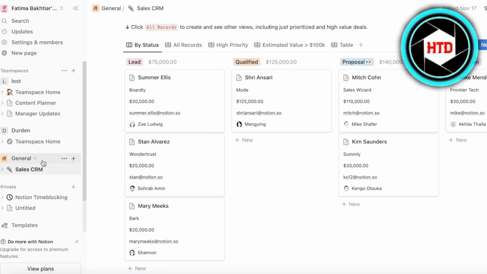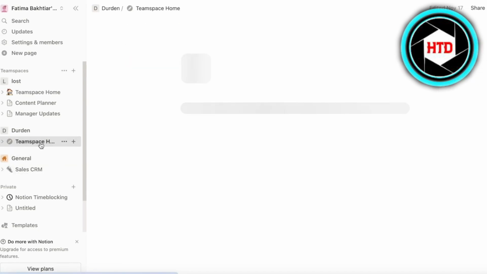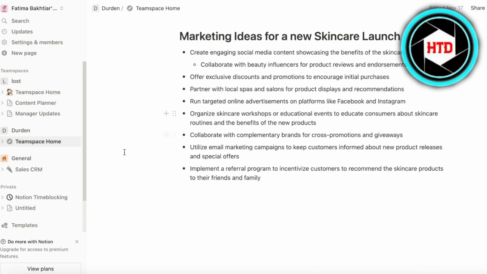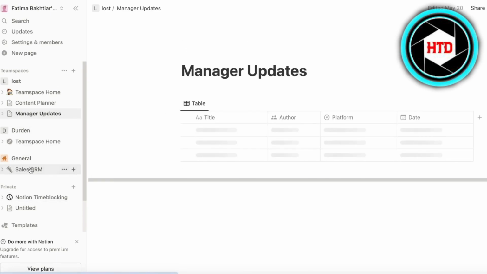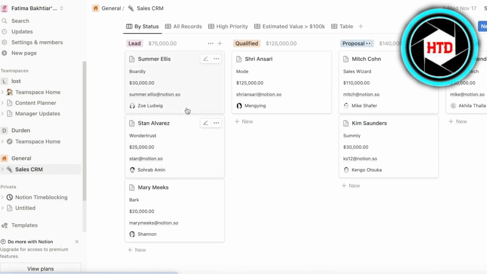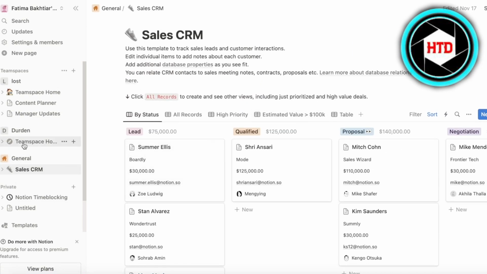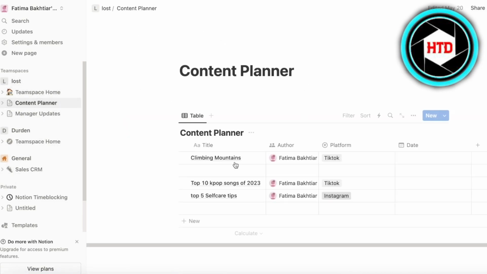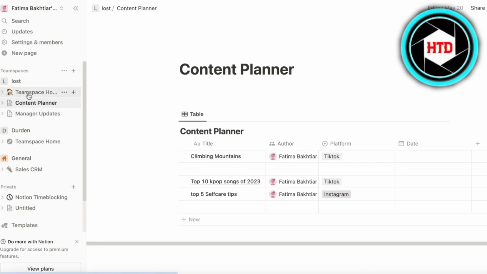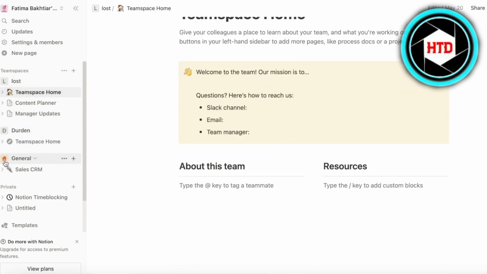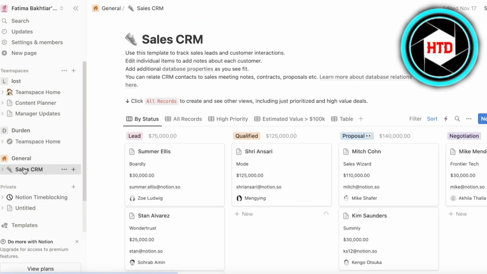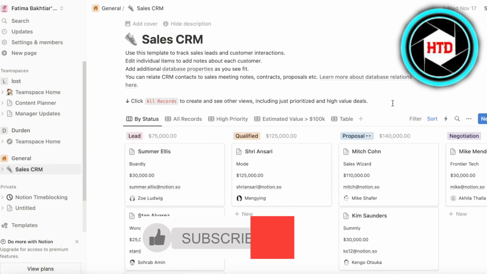I wouldn't even say this is a project manager. I just think this is like a tool in itself. And with this tool over here, if I showed you guys, this is like a simple project management board we've set up over here. But if you take a look at this content planner, it's very different than the project manager. This home space is different. So with Notion, you can really build on whatever you want.